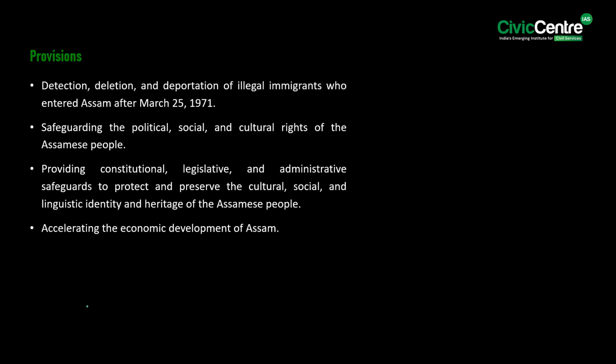Now, if we have to look at the main provisions of the Assam Accord, firstly, detection, deletion and deportation of illegal migrants who entered Assam after 25th March of 1971. Secondly, safeguarding the political, social and cultural rights of the Assamese people. Thirdly, providing constitutional, legislative and administrative safeguards to protect and preserve the culture, social and linguistic identity and heritage of the Assamese people. And lastly, accelerating the economic development of Assam.